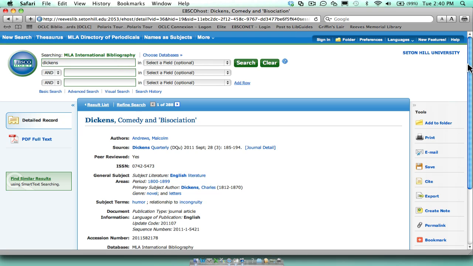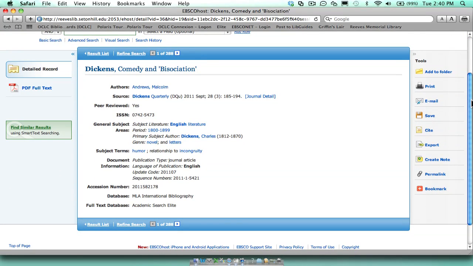And again, you do have subject terms, you have your document type. And one thing that's important when you're searching for journals is if you were searching for something and you needed to get it on interlibrary loan, right here you have the ISSN number, which is helpful, and you have the accession number and the database. All of those are very useful when requesting an interlibrary loan, in addition to the date of the publication, the title, the author, and the title of the article.